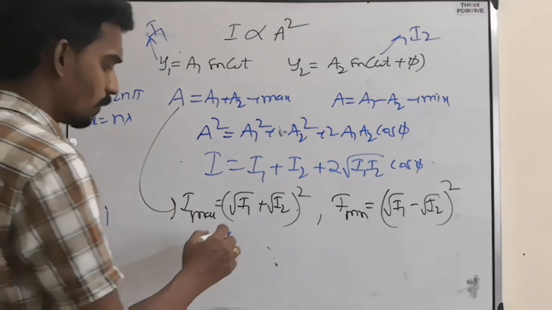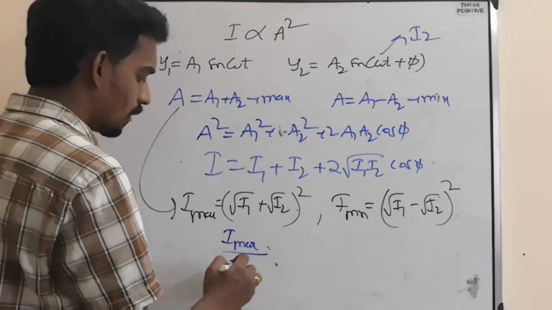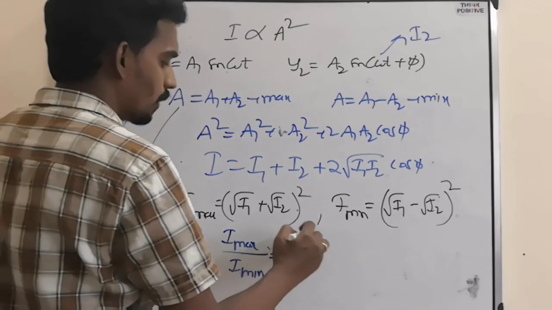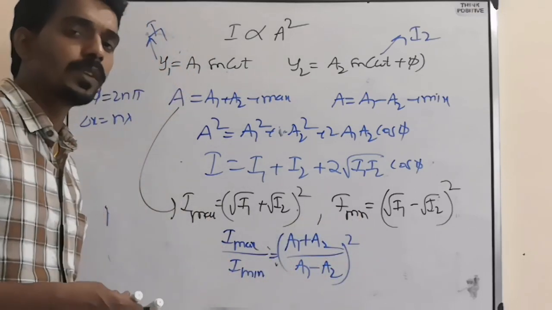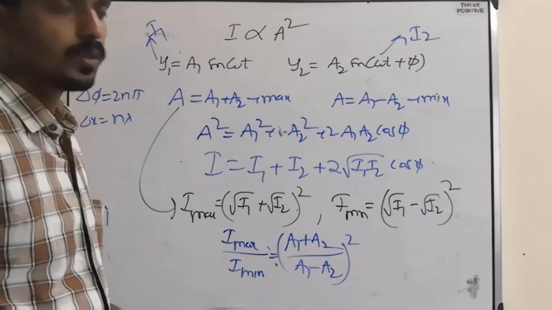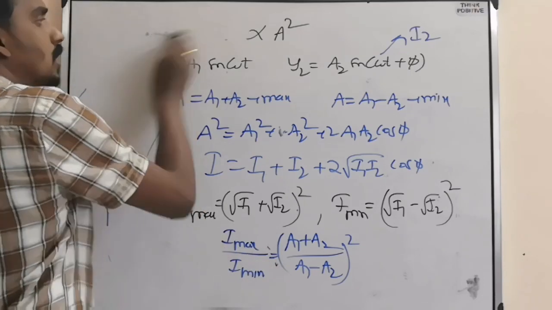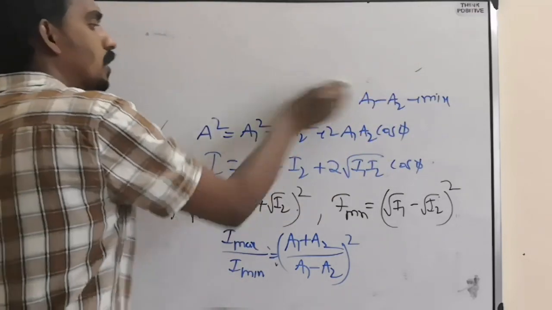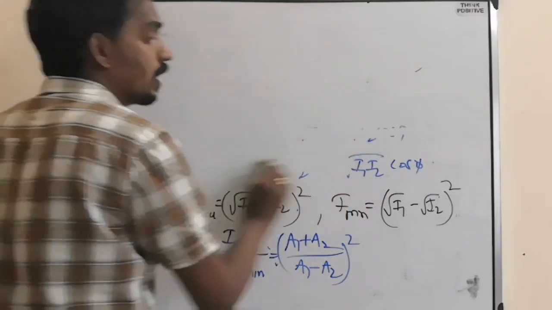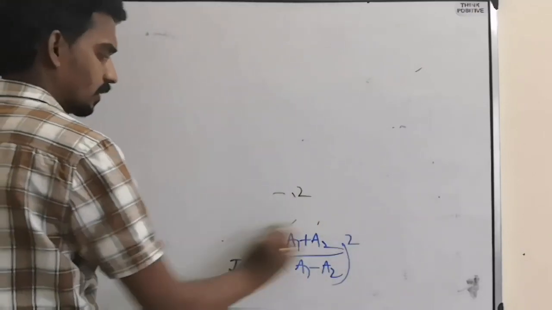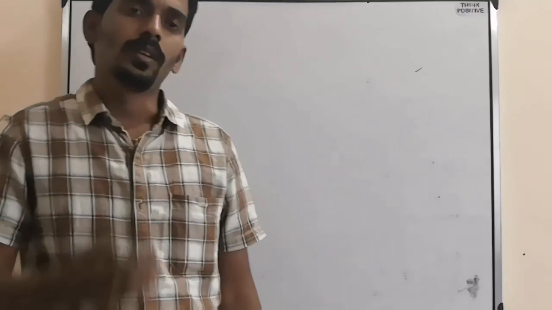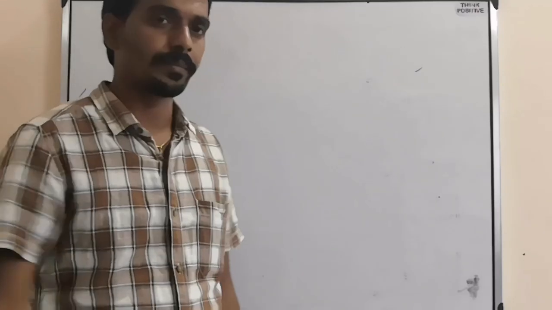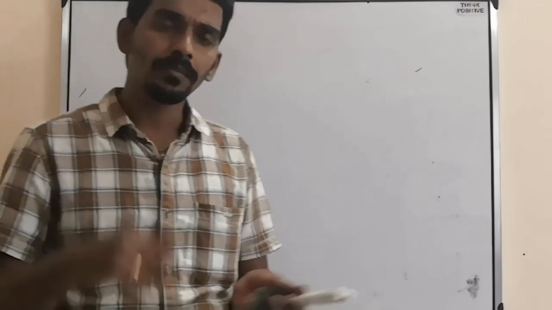They can give you a question based on I maximum by I minimum, which means (A1 plus A2) by (A1 minus A2) whole square, as we did in wave optics. This kind of question they can ask based on superposition, amplitude, phase difference, intensity and all. So try to remember the formula, know the condition, then apply. This is the common question for wave optics as well as wave motion.